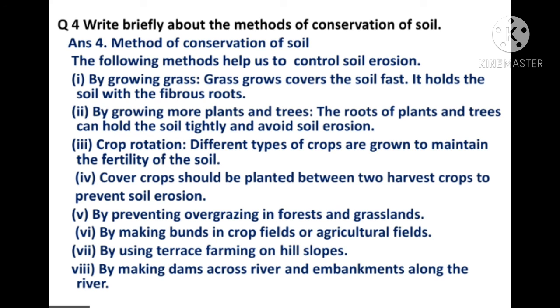Sixth point, by making bunds in crop fields or agricultural fields. Next point is by making terrace farming on hill slopes. And the last point is by making dams across rivers and embankments along the river. So these are the different methods of conservation of soil.